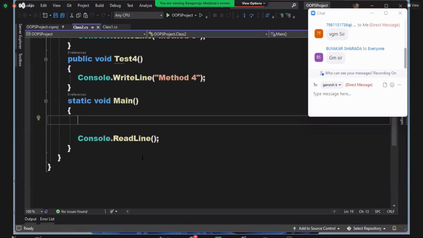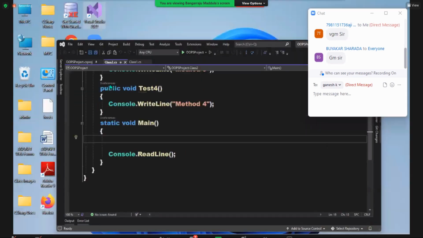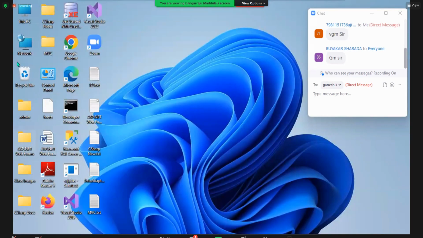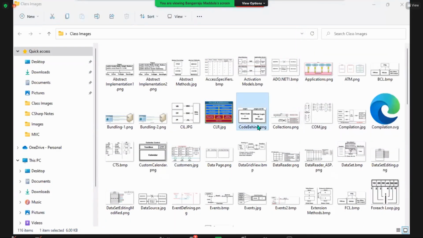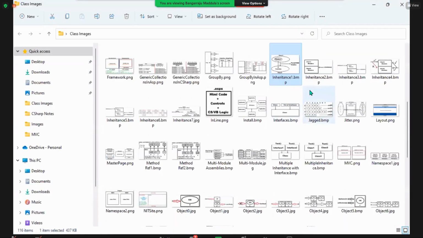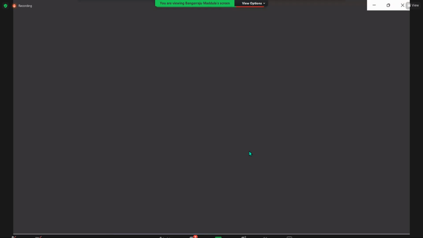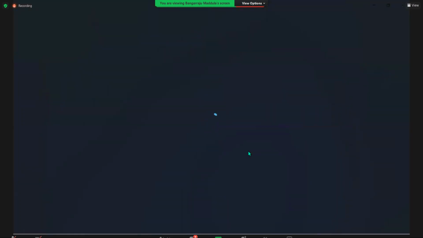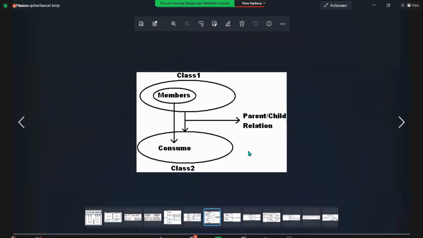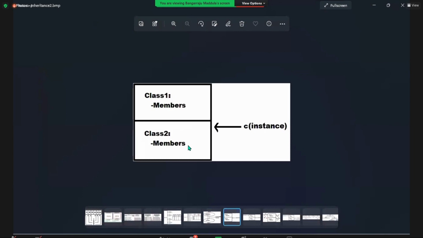Now I showed you some pictures also in the process, guys. This is the first picture talking about inheritance.